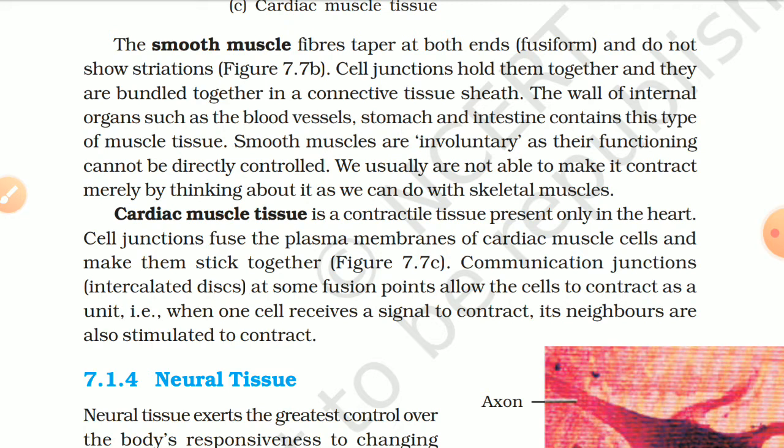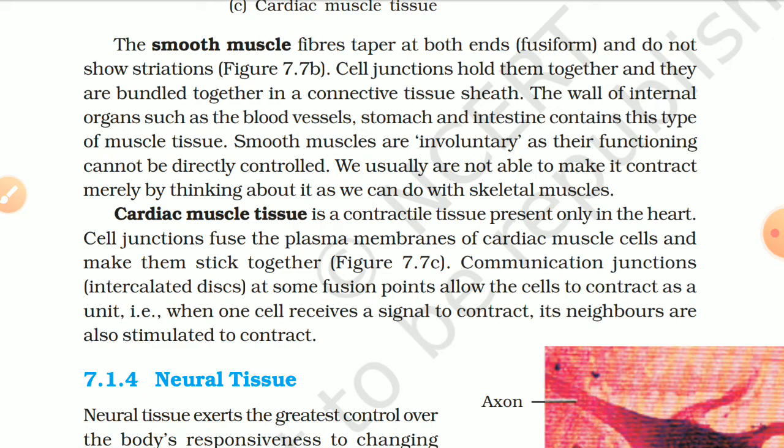The wall of internal organs such as blood vessels, stomach, and intestine contains this type of muscle tissue. Smooth muscles are involuntary in their function and cannot be directly controlled. We usually are not able to make them contract merely by thinking about it, as we can do with skeletal muscles. Cardiac muscle tissue is a contractile tissue present only in the heart.